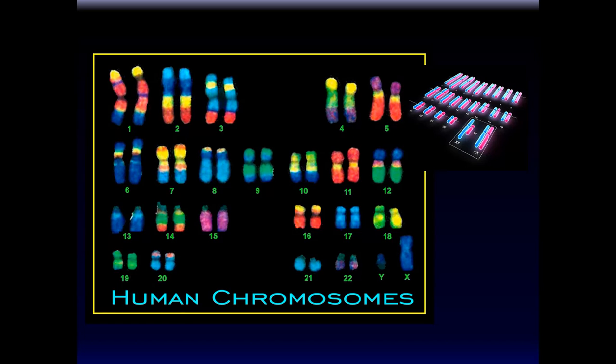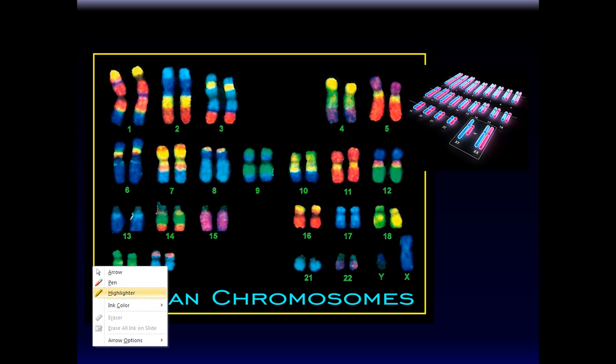Now, what you see over here is human chromosomes. Here they're all lined up. They don't line up like this. They don't say, come on, guys, family portrait. No, it's not like that. What happens is they find a cell in a human being that's dividing and has chromosomes, and they take a picture of it, and they put it in different colors and shades, and then they paste them over here and number them 1, 2. That's how you get this picture. It's a family portrait of the human chromosomes.